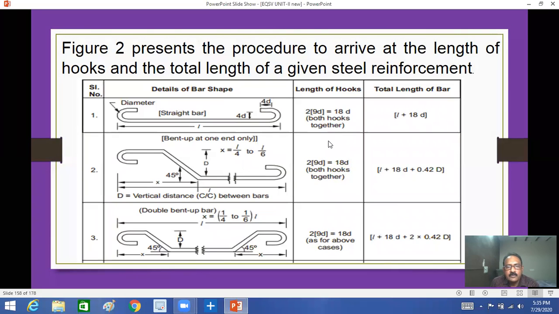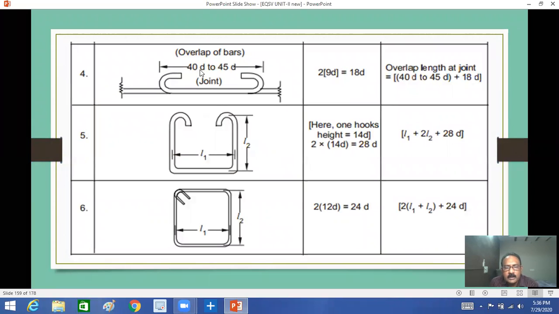Next one is, if you see here, hook joint. For overlap length, generally 42 to 45D plus 18D, because two sides hook should be there. So this is also a very important question in the examination.